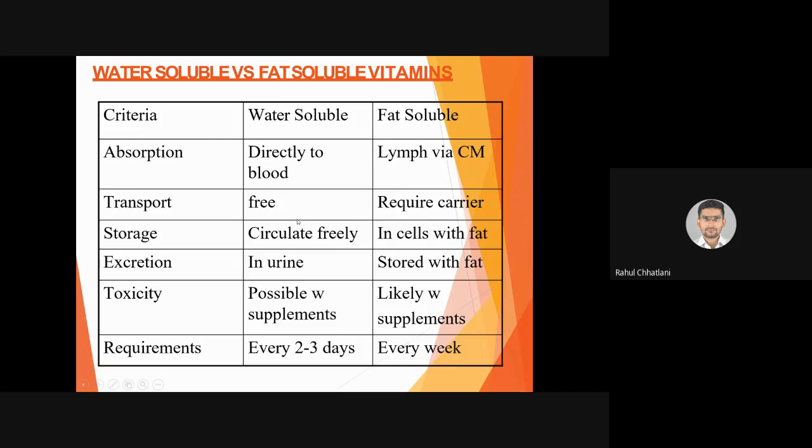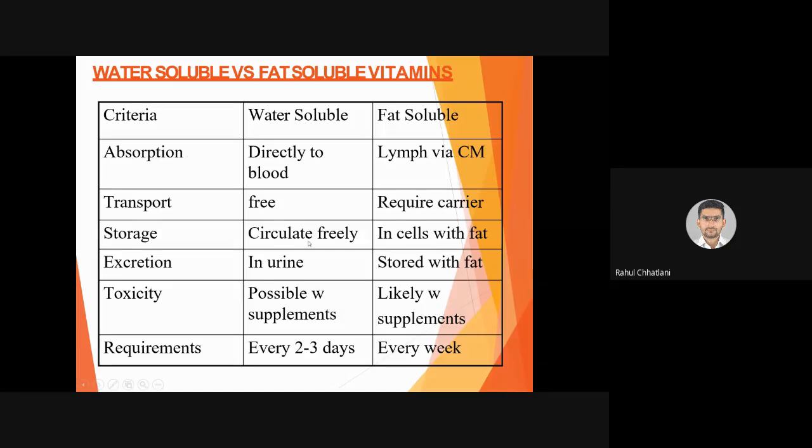Yes, they can move easily because they are in the water formation, and here they will require a carrier. So always fat soluble vitamins, A, D, E, K, they will always require a carrier. તો જ્યારે પણ આપણે એક એકનું મેટાબોલિઝમ સ્ટડી કરતા હશું, at that time we will have to remember which are their carriers in the blood. પ્લાઝમામાં કયા પ્રોટીન સાથે એ બાઇન્ડ થશે, and dependent on that they will be moved from one portion of the body to another through the blood.